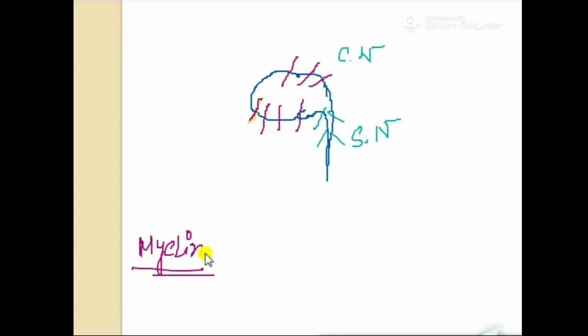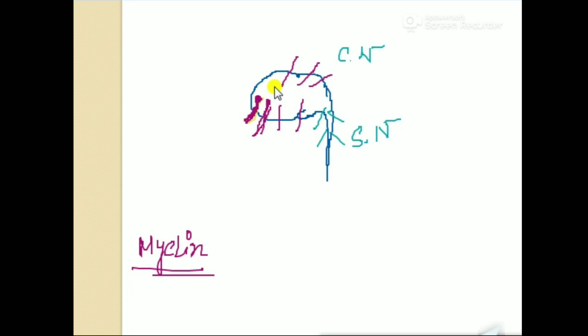That means any nerves that are related to the central nervous system are surrounded by the myelin sheath, like the nerve which is coming from the brain. If we focus on this portion, this is the cell body portion and this portion is the axon portion. Actually, the cell body is situated in the brain and the axon is coming out.